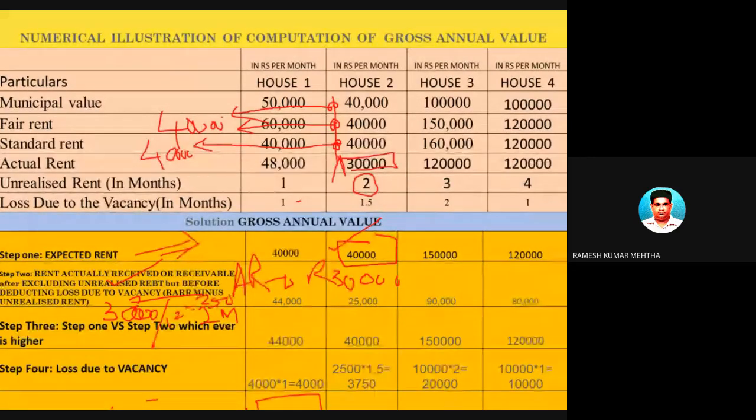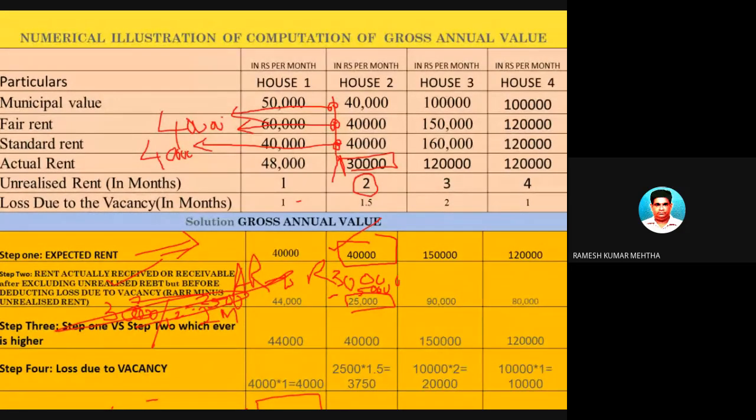Is the rent at which it has been let out. उसमें से कितना नहीं मिला? 2 महीने का नहीं मिला. तो 30,000 में से 2 महीने का निकाल दो, which is 5,000 rupees, which is 25,000 rupees. This is the actual rent received or receivable. So you understood this one also.